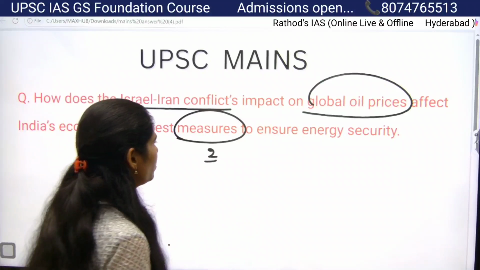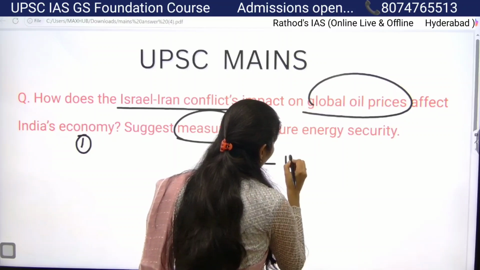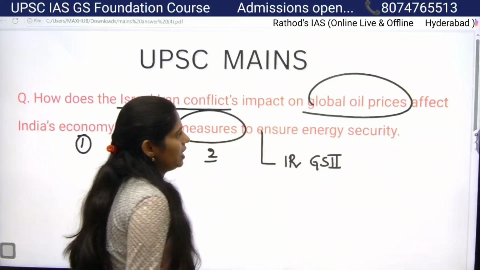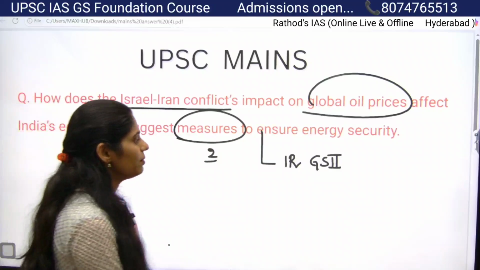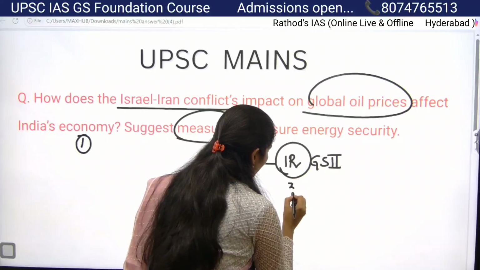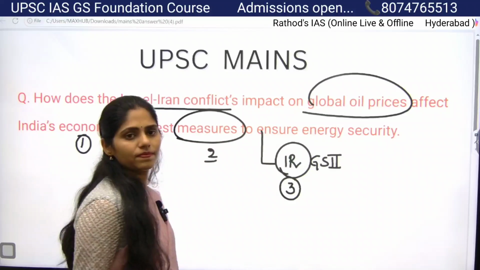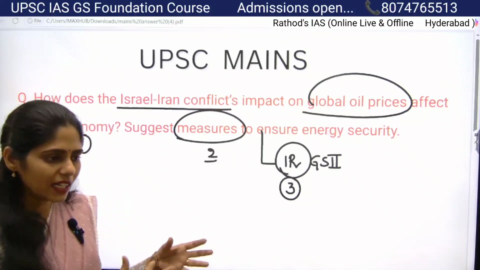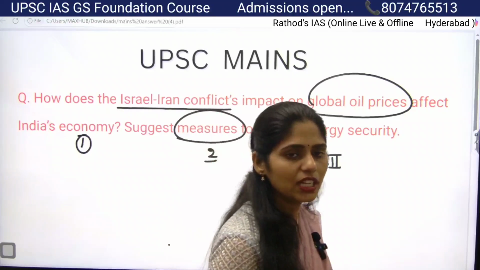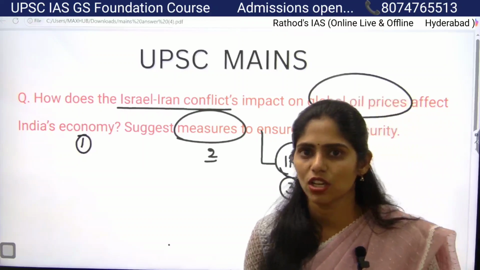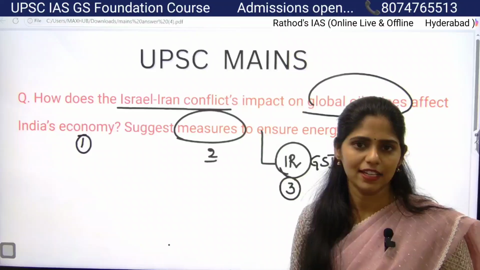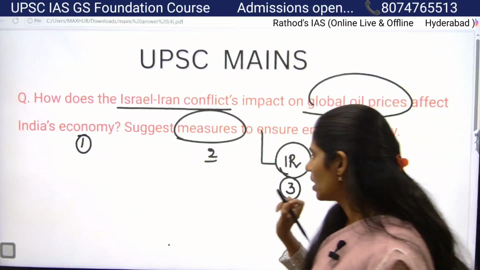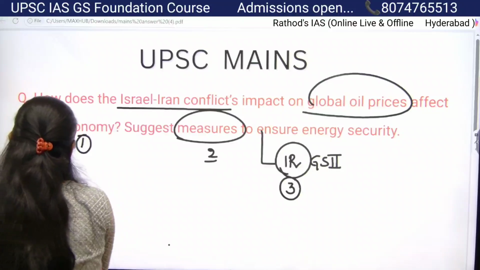So actually this question is related to international relations, which comes under GS Paper 2, guys. And remember this thing, every year from international relations you will be getting 3 questions for sure. In this way you will be getting questions, and one will be regarding India and bilateral relations, India's neighborhood and Indian organizations. So it is regarding India's bilateral relations because we are not directly sharing a boundary with Israel or Iran.